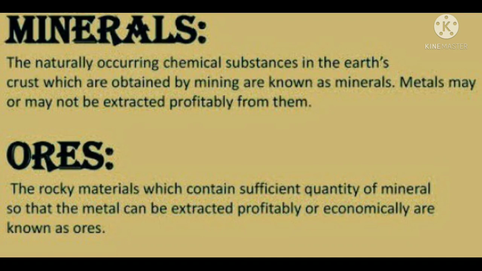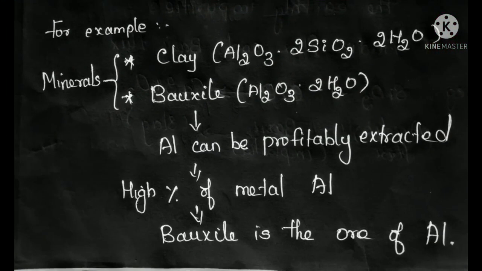Clay also contains aluminium in it. Bauxite is also a mineral that contains aluminium. The formula for clay you can see in the video: Al2O3 2SiO2 plus water. Bauxite is Al2O3 2H2O. Both are considered minerals because they are found in the earth's crust, and in both there is the metal aluminium. So for extracting the metal, which one will we choose, clay or bauxite? Both are minerals that contain aluminium.